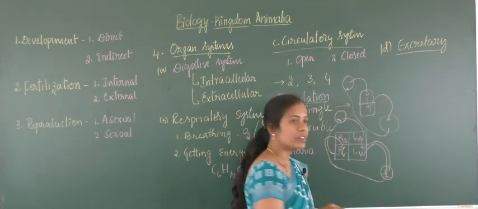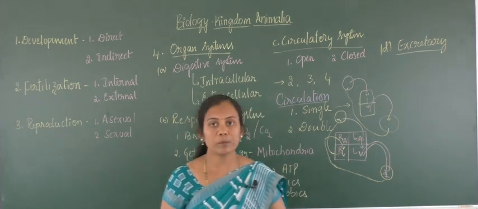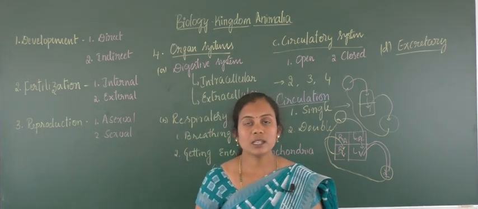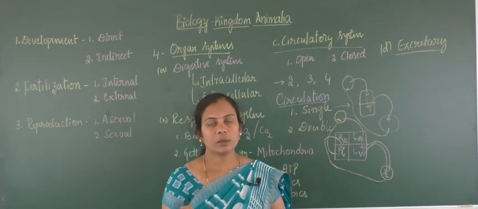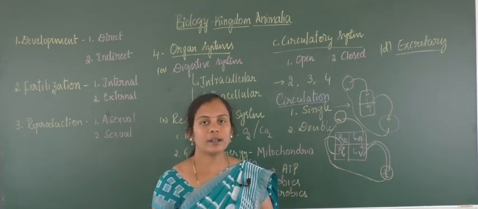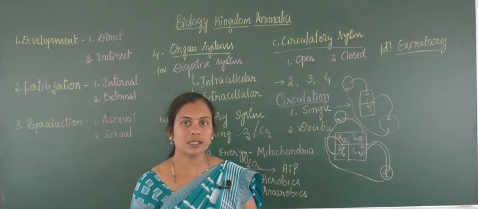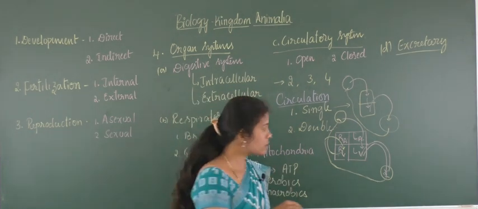Excretory system. The process of excretion takes place with the help of either cells in lower organisms, or organs in the intermediate type of advanced organisms, and later on by a particular organ system, that is the excretory system.